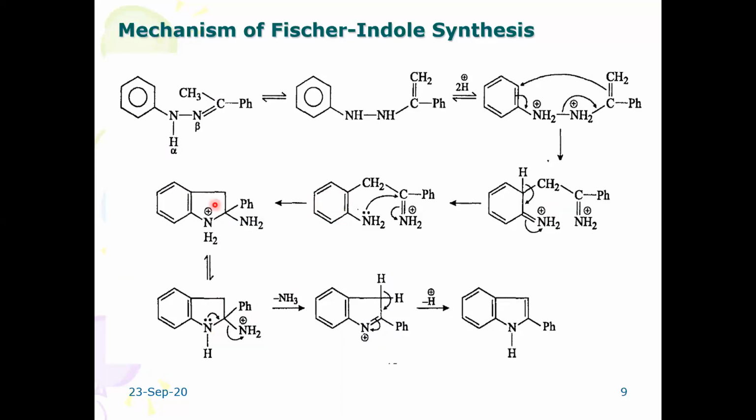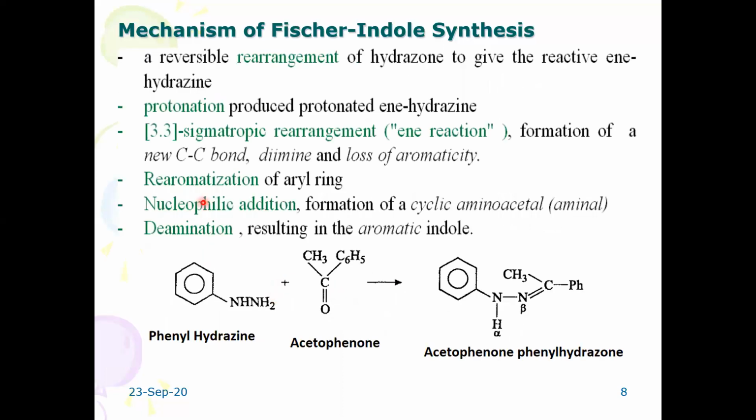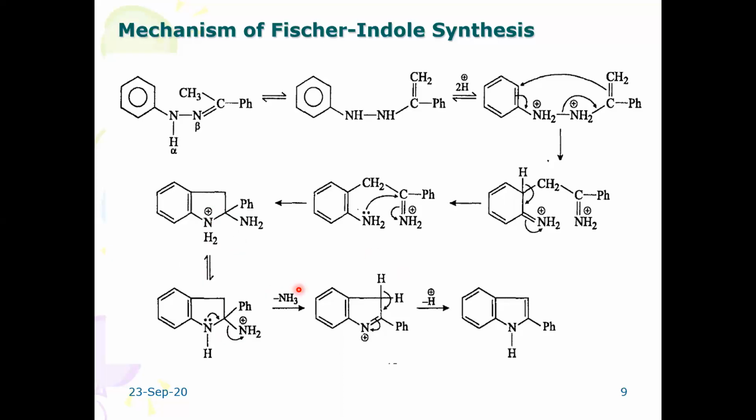You can see here, this will undergo rearrangement, and then the lone pair of electrons get involved. One double bond character is developed here, and later there is proton transfer, the proton rearrangement, and the deamination reaction. See, aromatization and deamination are taking place. Soon after the deamination and loss of a proton, you will get an aromatized indole derivative. So this is called 2-phenyl indole.